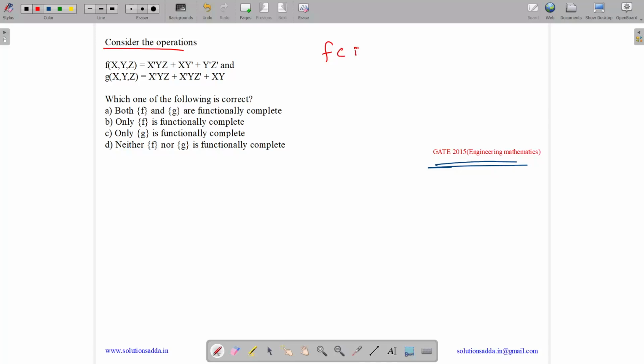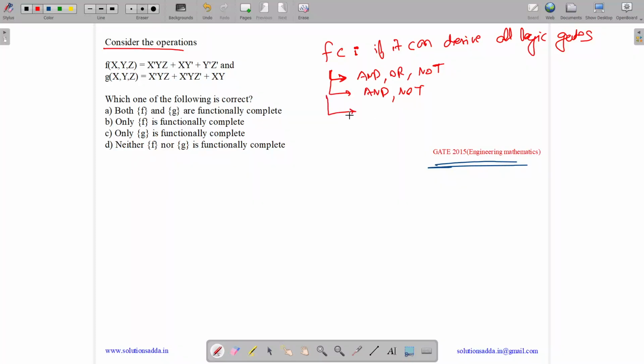So we can say that an operation is functionally complete if it can derive all logic gates. So which of the functions are functionally complete? The following gates are functionally complete: we have AND, OR, NOT. This set is functionally complete. Even the AND, NOT set is functionally complete. Even the OR, NOT set is functionally complete. So if using f we are able to derive any of these sets, then f will become functionally complete. And if using g we are able to derive any of these sets, then g will become functionally complete.